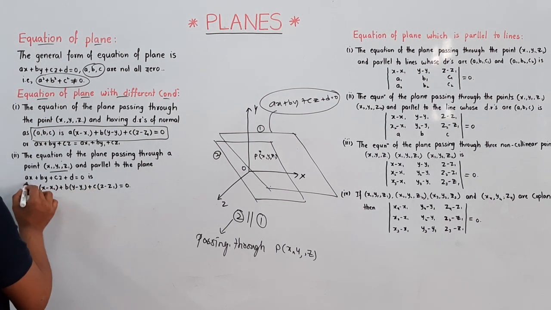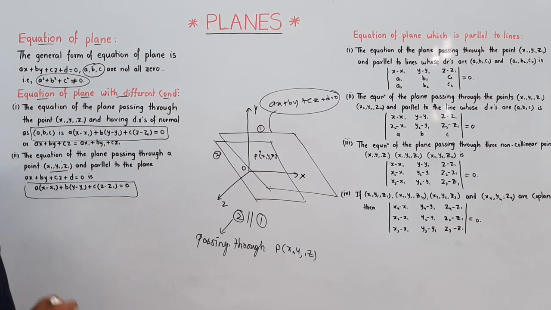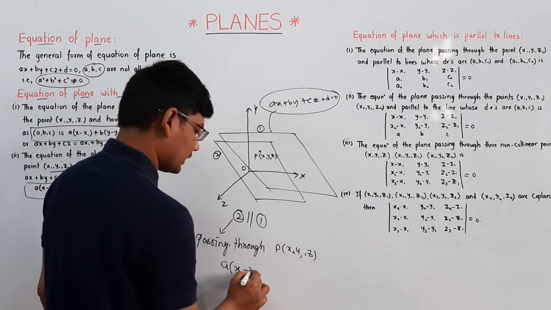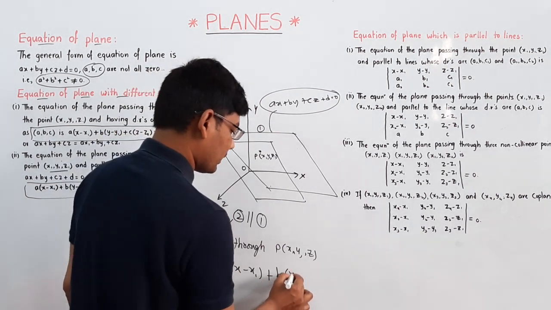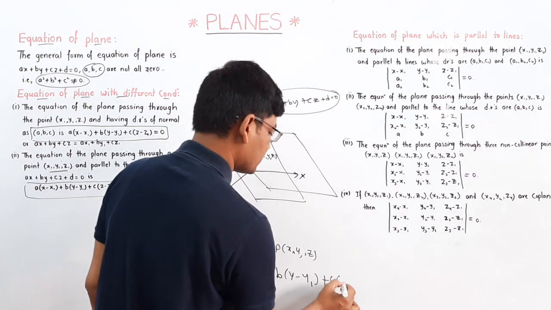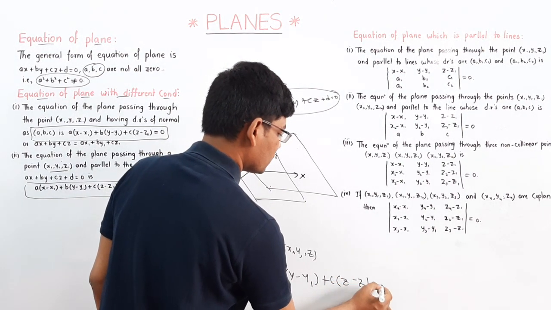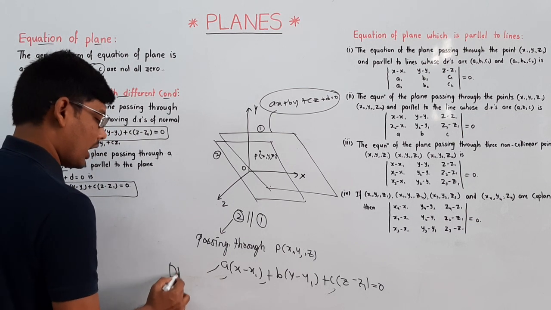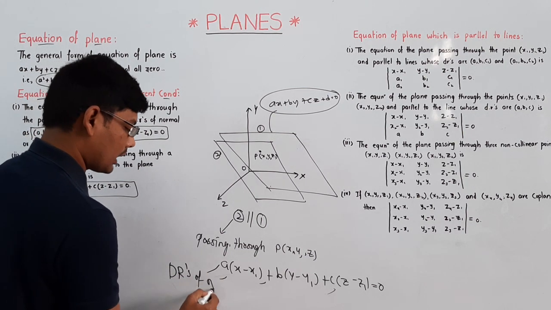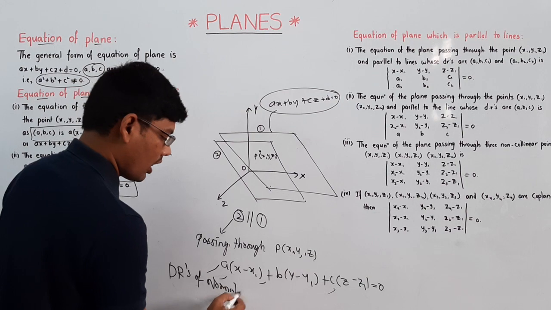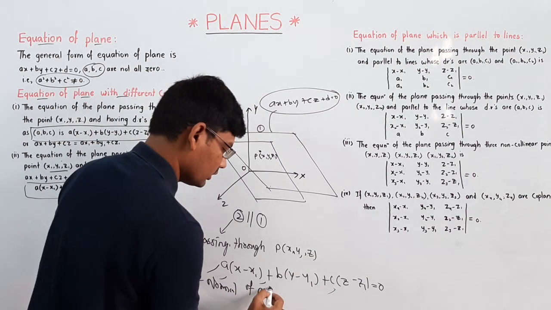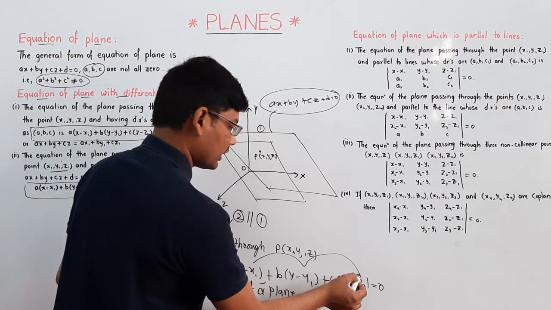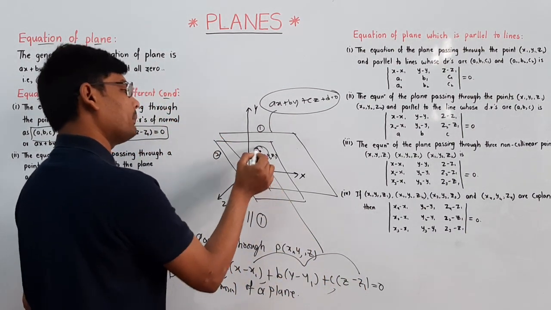Then the equation of the plane will be the same as the previous one, that is a of (x minus x1) plus b of (y minus y1) plus c of (z minus z1) is equal to 0, where a, b, c are the DRs of the normal of a plane. Now x1, y1, z1 are a point on the plane here.